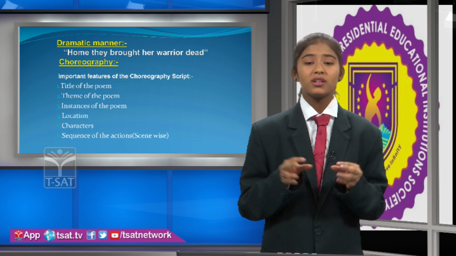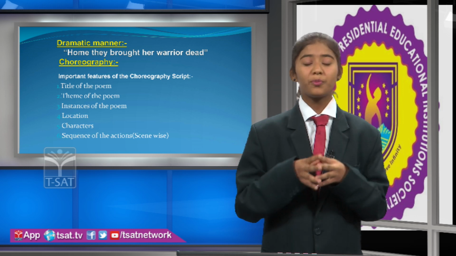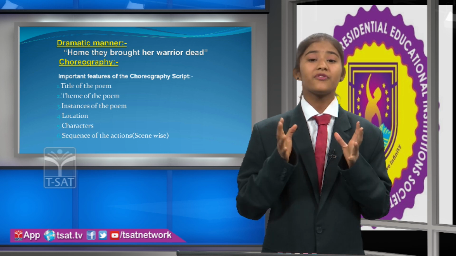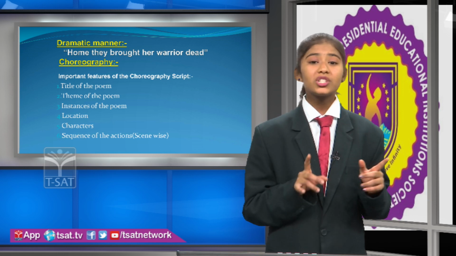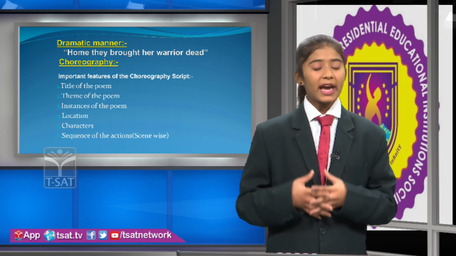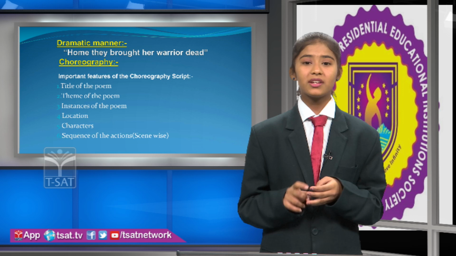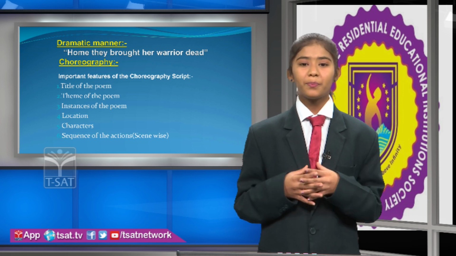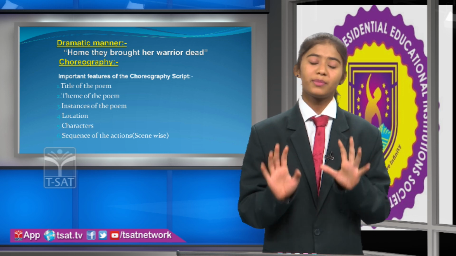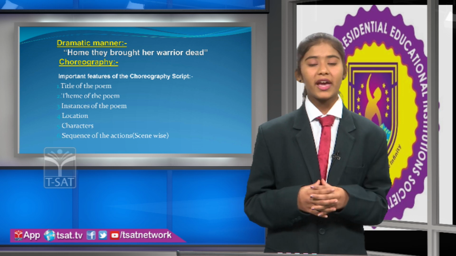Then characters. Which characters were involved in the poem? We need to identify the very main characters and no need to write all the characters. Characters in the poem: bride, bridegroom, palanquin bearers, parents, and six to eight people on the occasion of the marriage who bless them.